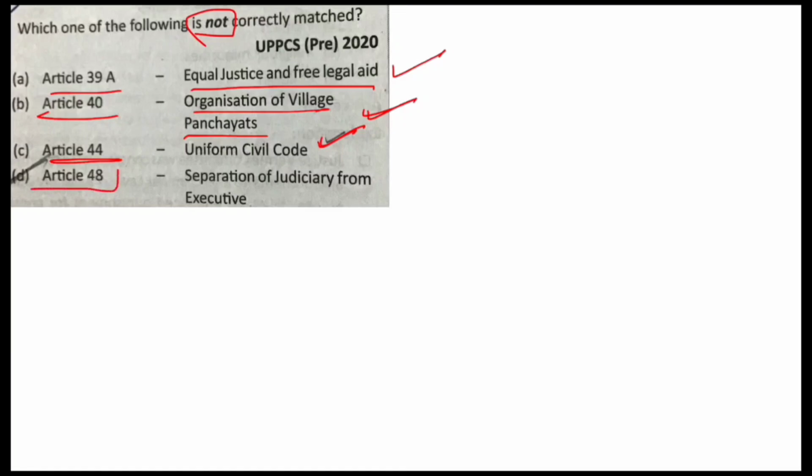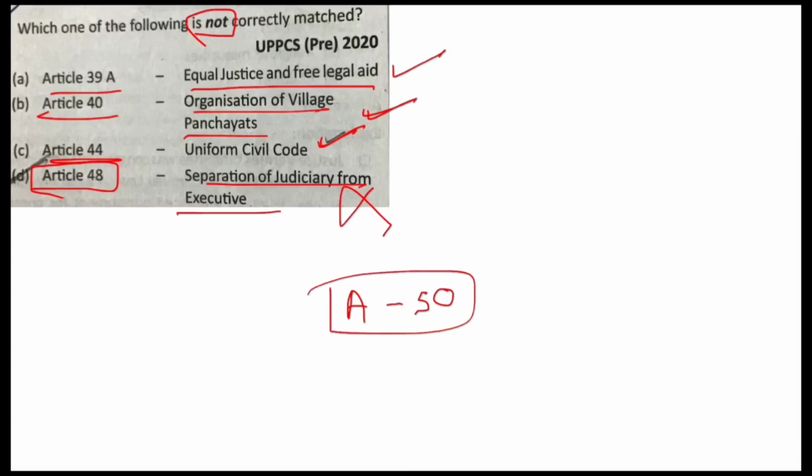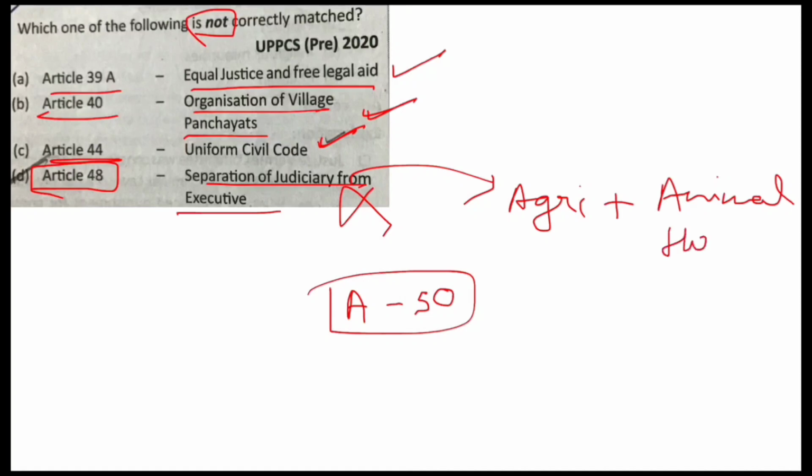Article 44, Uniform Civil Code. This is also correct. Article 48, separation of judiciary from executive. No. Separation of judiciary from the executive is given in Article 50, and Article 48 is related to organization of agriculture and animal husbandry. So D is incorrect and this is your answer. Next.